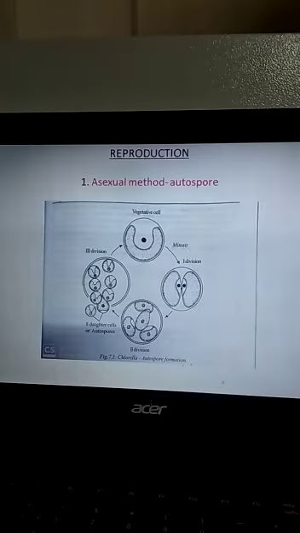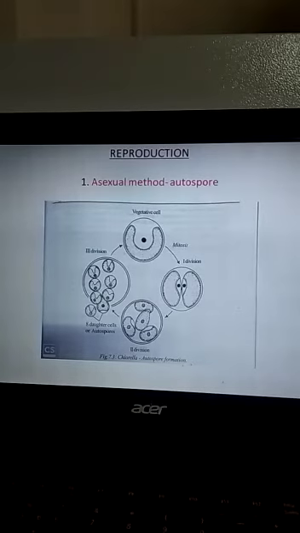The protoplasm of a mature vegetative cell divides mitotically into 2, 4 and then 8 daughter protoplasts. In some cases, 16 daughter protoplasts may be produced. Each daughter protoplast consists of a nucleus and chloroplast.